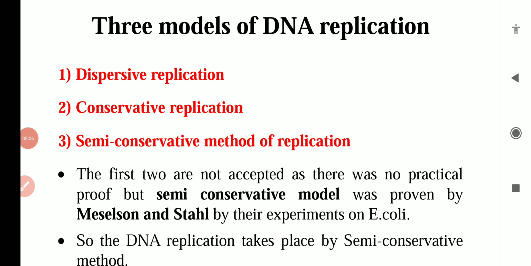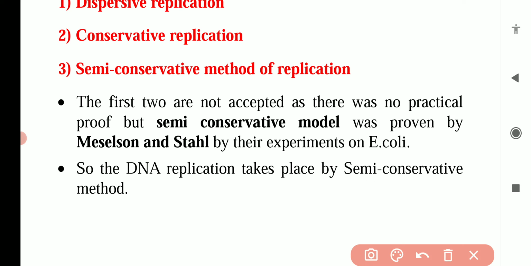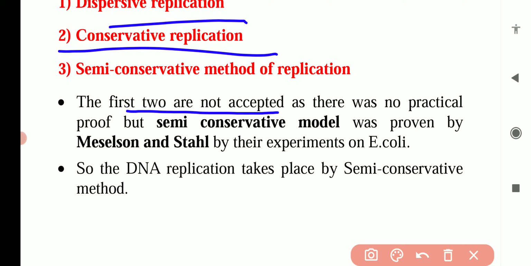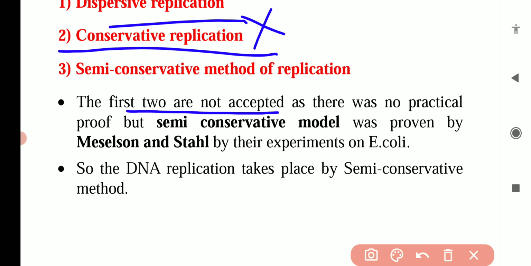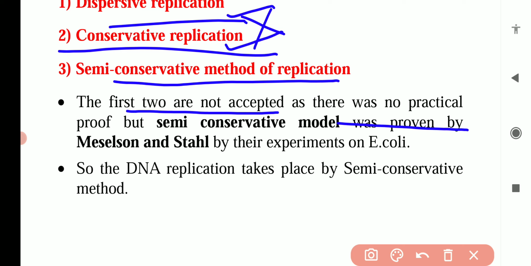After various experiments, scientists found out that the first two methods were not accepted, meaning dispersive or conservative DNA replication. They found that DNA replication does not take place by these two methods, as they were not proved by experiments. But the semi-conservative model of DNA replication was proven by Meselson and Stahl.